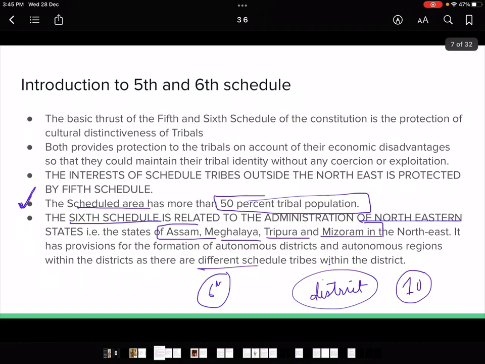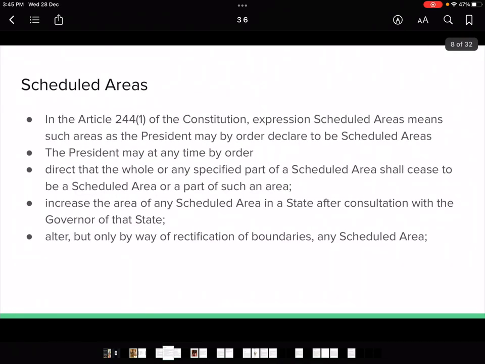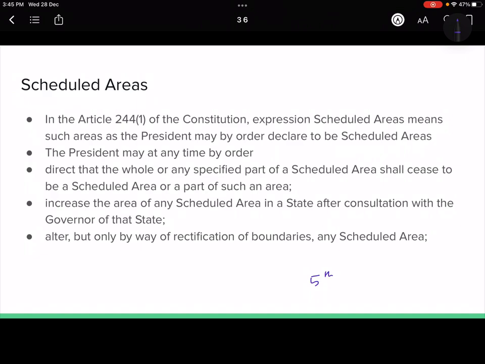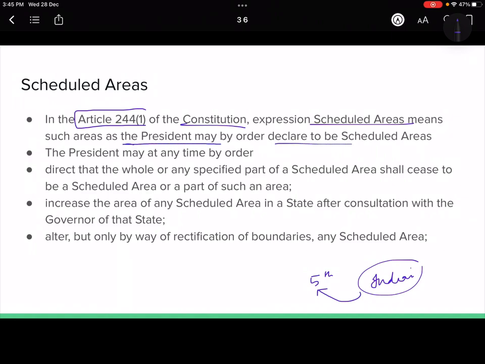So first things first, you have understood what the fifth schedule is, right? That means the areas covered in the fifth schedule are parts of the Indian mainland, and the tribal population in them is covered under the fifth schedule. Now in Article 244 sub-clause 1 of the constitution, the expression scheduled area means such areas as the President may by order declare. That means what is a scheduled area? Any area which the President declares under Article 244 sub-clause 1 will be called a scheduled area.